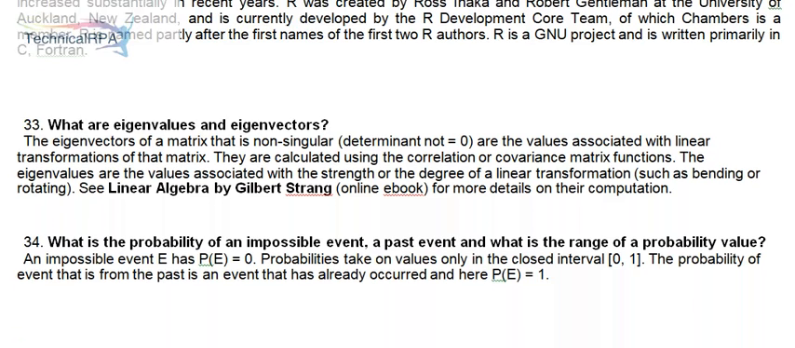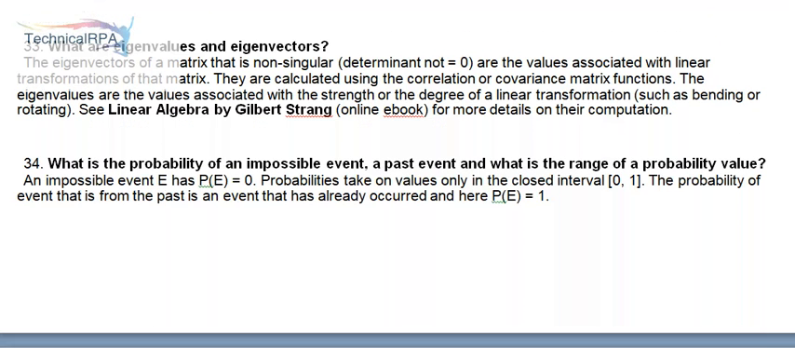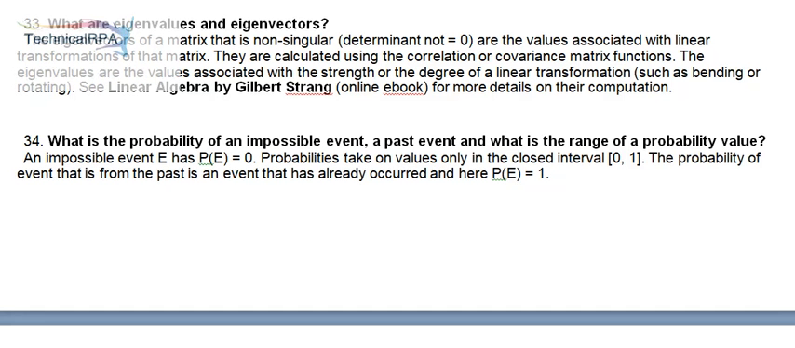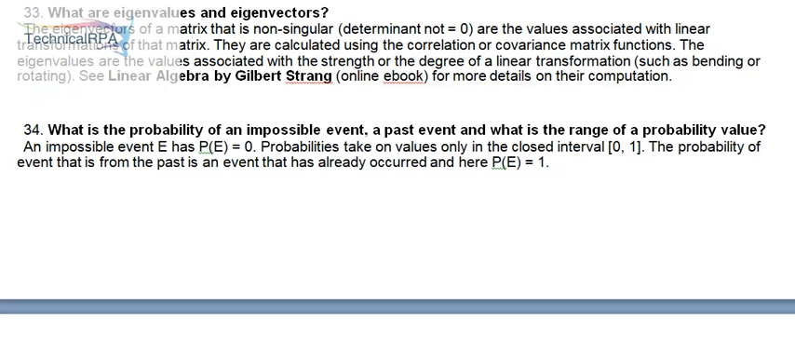33. What are eigenvalues and eigenvectors? The eigenvectors of a matrix, if the matrix is non-singular, determinant not equal to 0, are the values associated with linear transformations of that matrix. They are calculated using the correlation or covariance matrix functions. The eigenvalues are the values associated with the strength or the degree of a linear transformation, such as bending or rotating. See Linear Algebra by Gilbert Strang, online ebook, for more details on their computation.